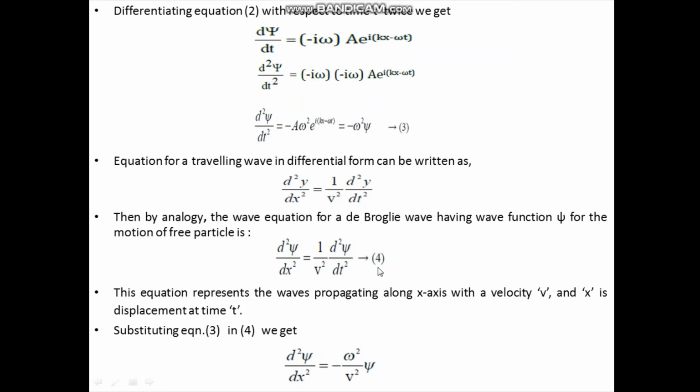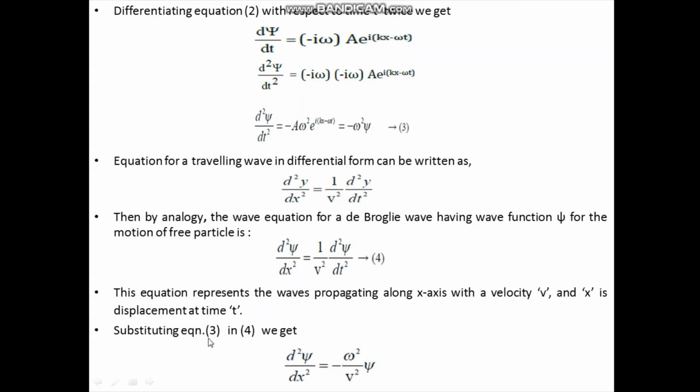Take this as equation number 4. Now this equation 4 represents the waves propagating along x-axis with velocity v, and x is the displacement at a time t.